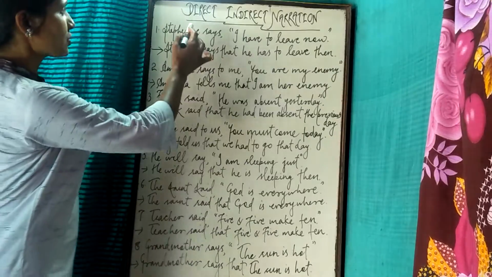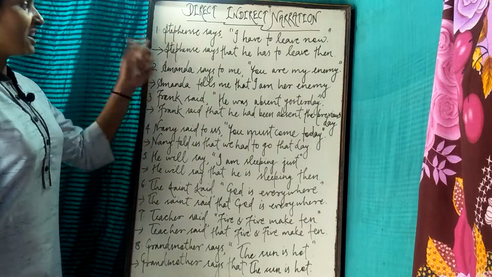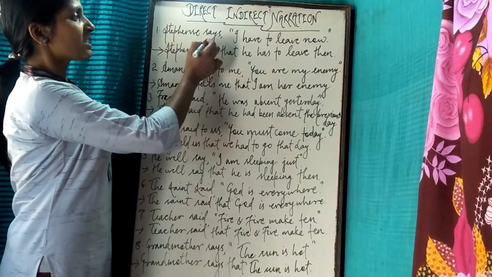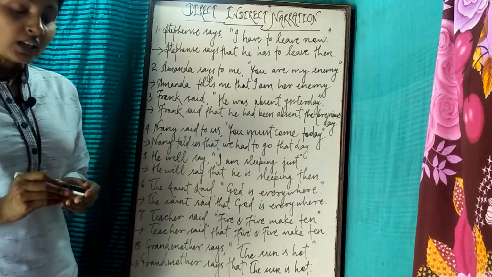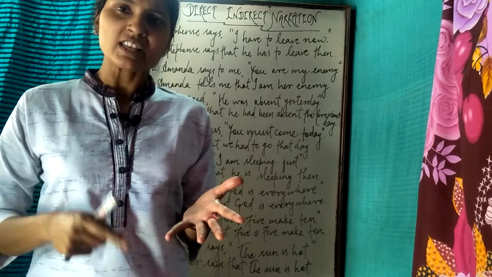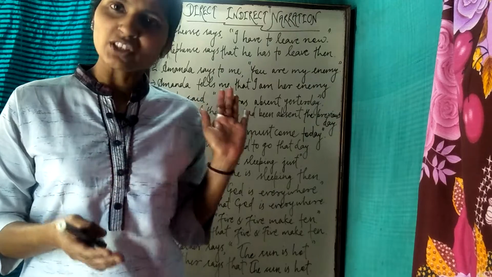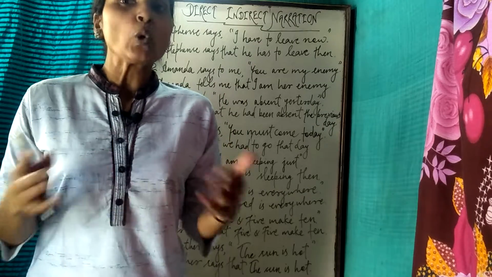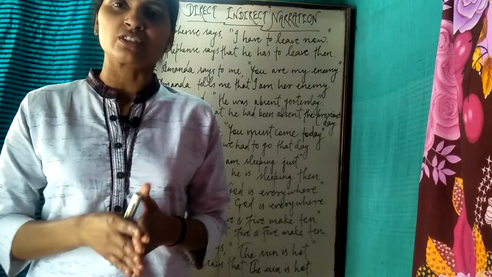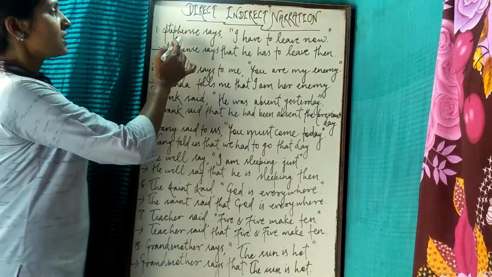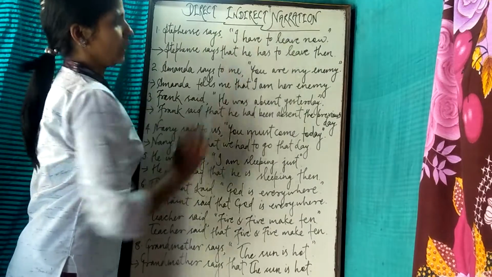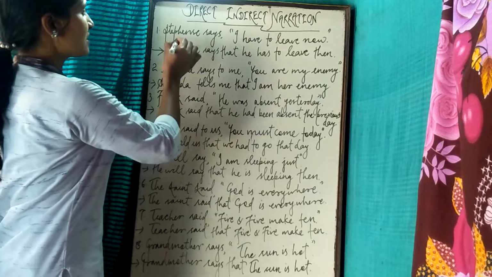See direct indirect narration. Here is sentence number 1. In sentence number 1 you will say, Stephen says. You have to be very attentive towards the name of a female or male, that is, girl and boy. According to the name, we are going to make a change in the pronoun or in the person. See, Stephen says, Stephen is the name of a boy, says, I have to leave now. So pay attention towards Stephen.